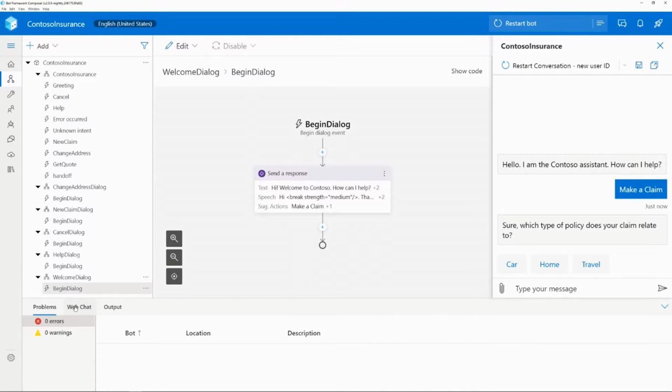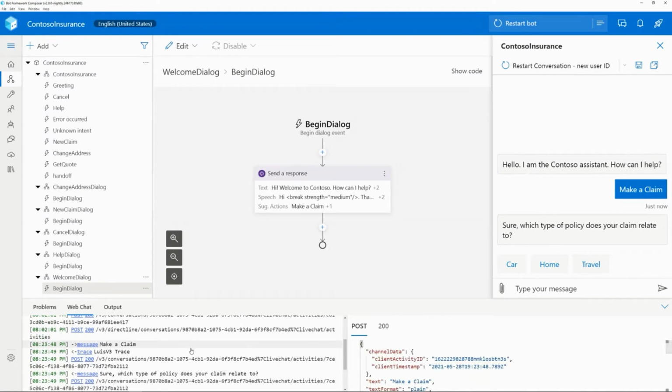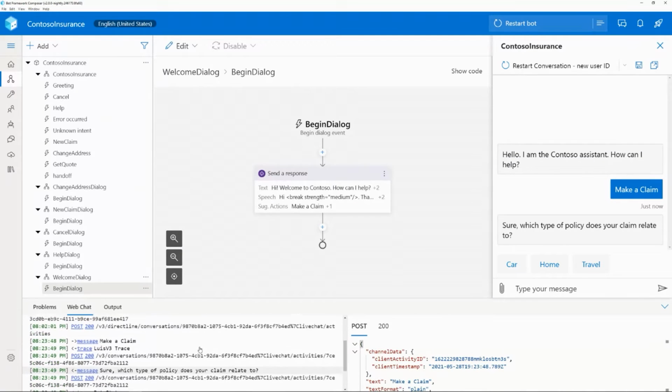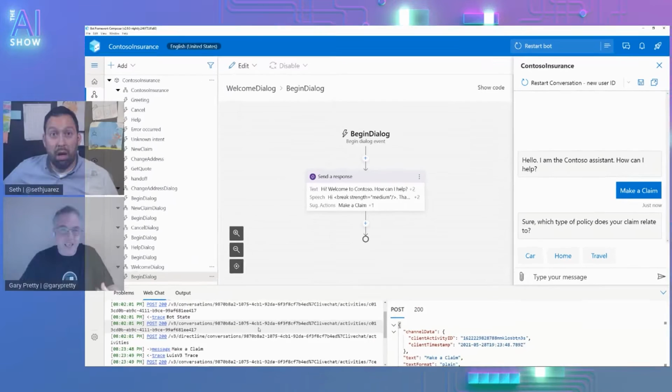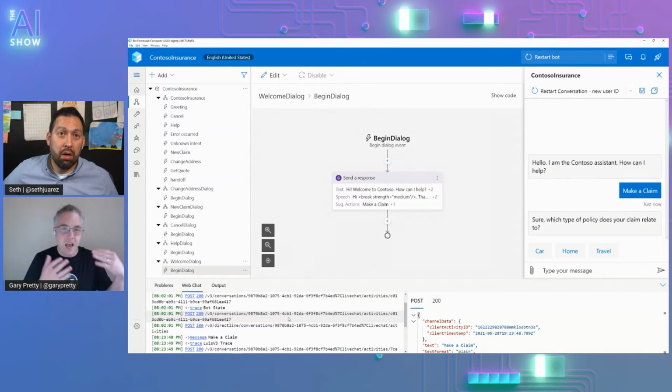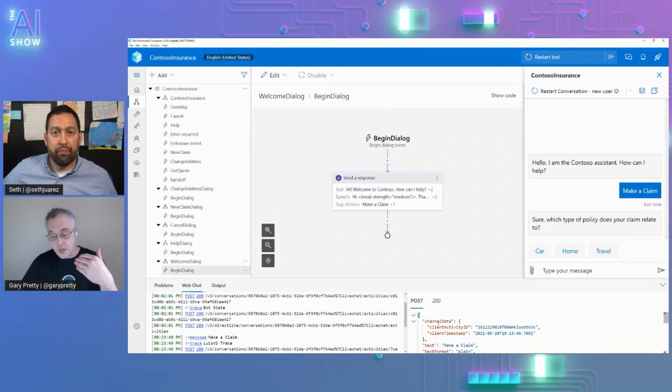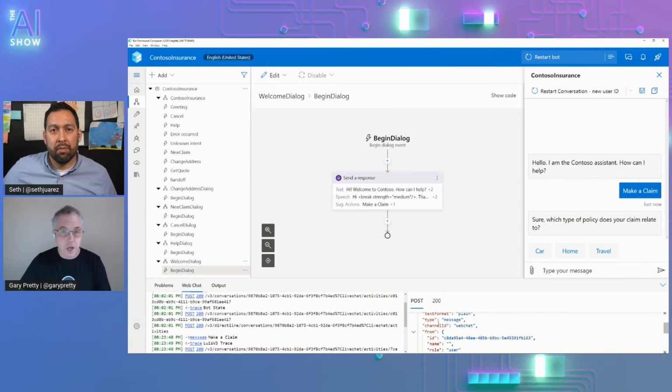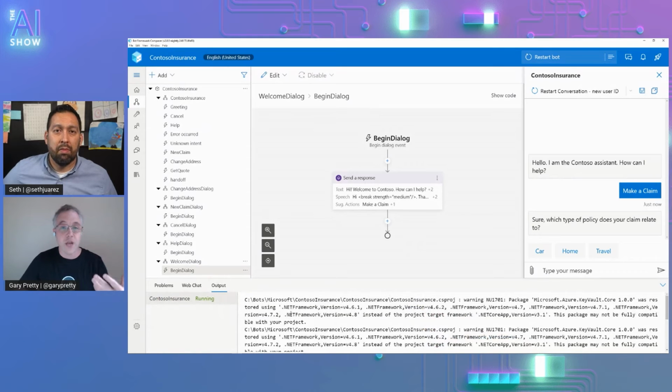And we are taking cues from existing developer experiences like Visual Studio and Visual Studio Code. What you'll see here is we've taken all of the richness of the existing emulator experience, where I get an inspector showing me all of the traffic between my user and my bot, all of the actual JSON payloads that are being passed backwards and forwards, and even data about my project building underneath.